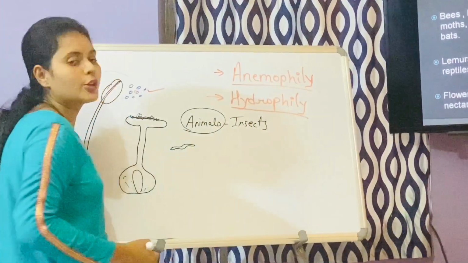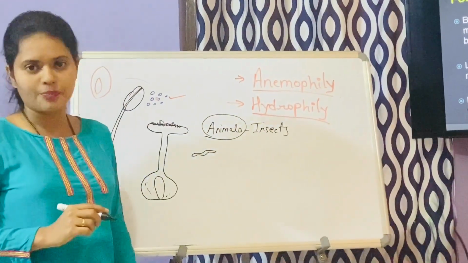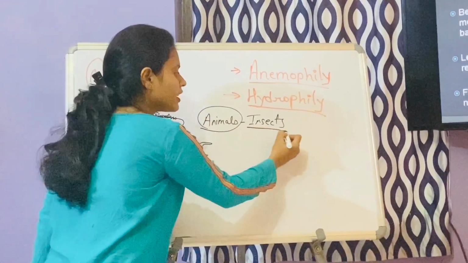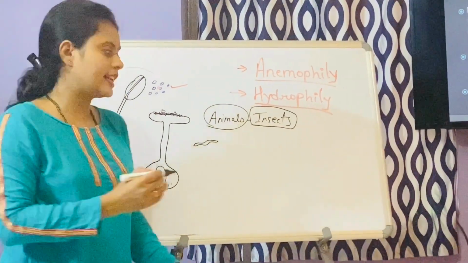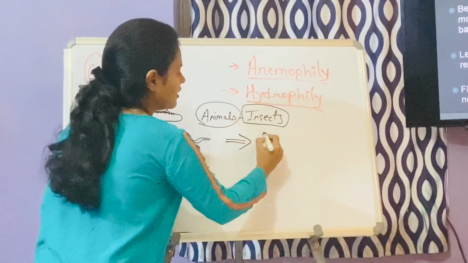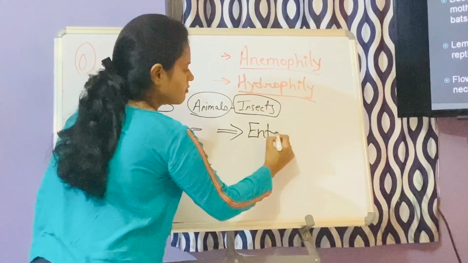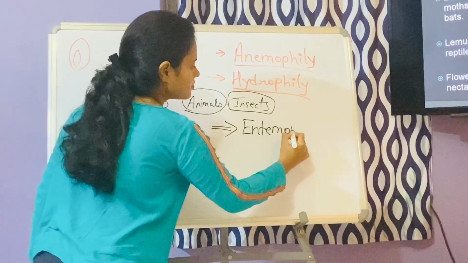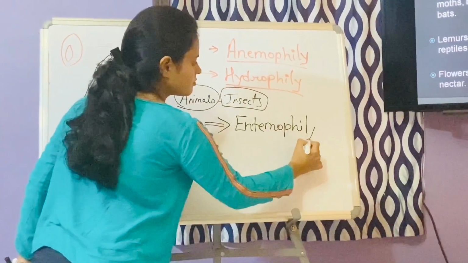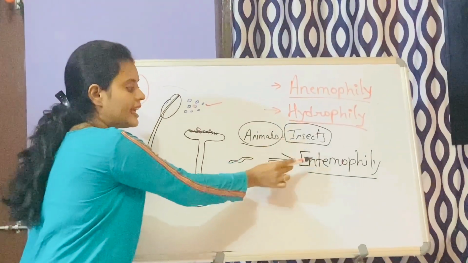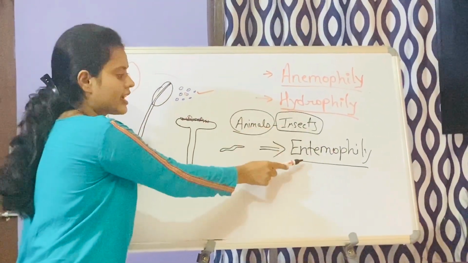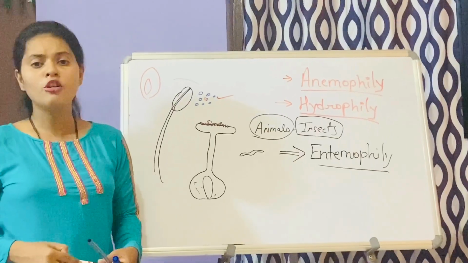That's why I'm going to tell you in detail about insect pollination. The pollination by insect, or through the agency of insects, is referred to as entomophily.